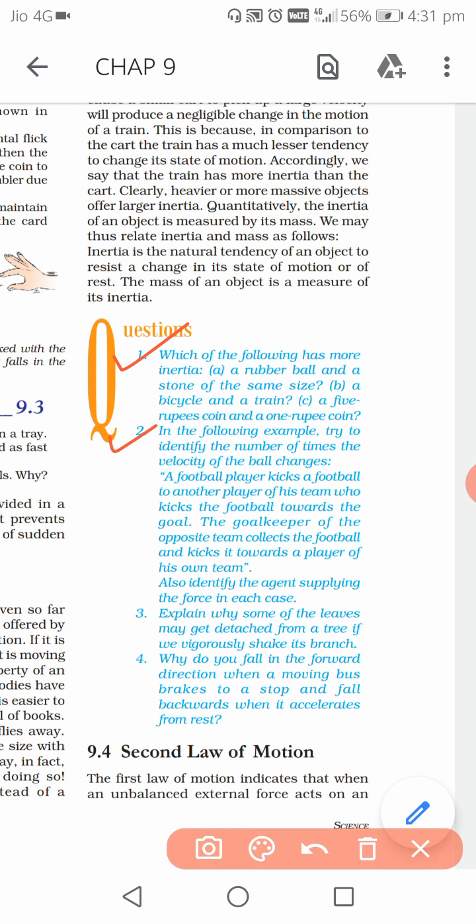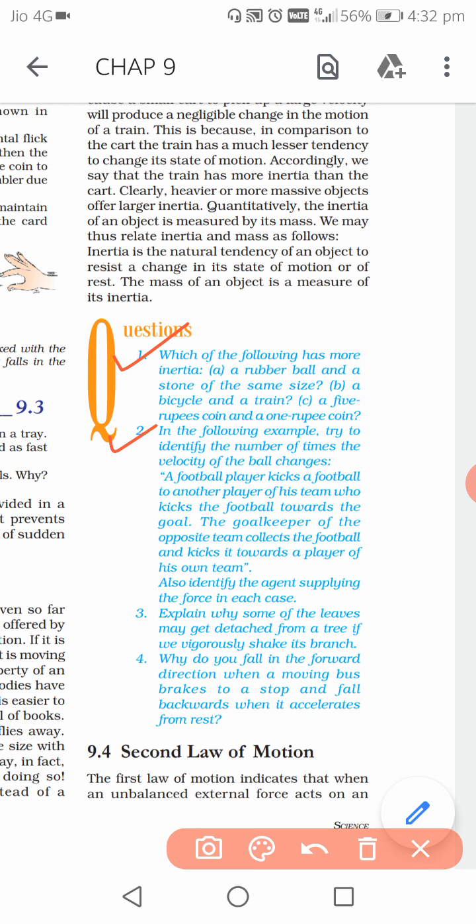Okay, the third one: explain why some of the leaves may get detached from a tree if we vigorously shake its branch. So this is one of the examples of inertia. Suppose in a particular tree some old leaves are there, and old leaves are generally weakly attached to the tree.